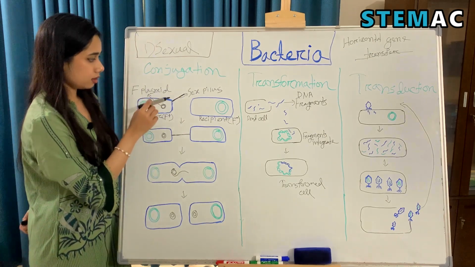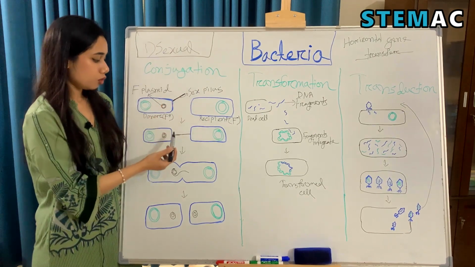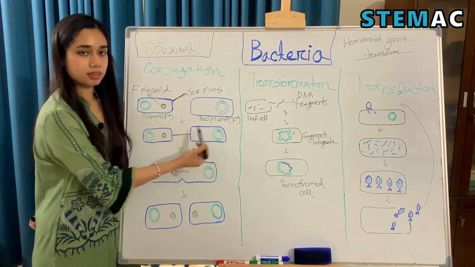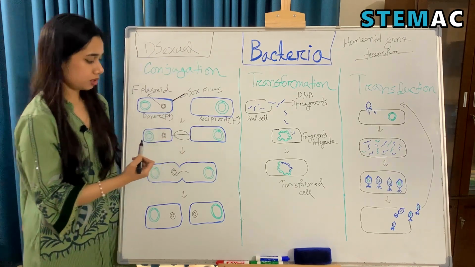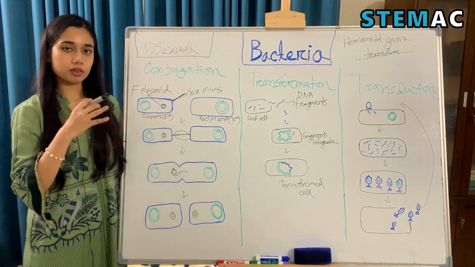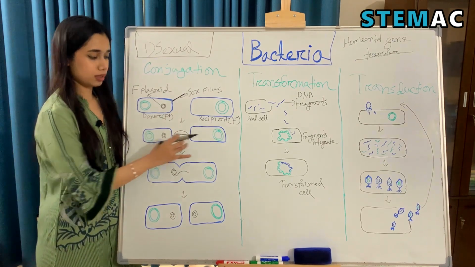Now after this, the donor cell will extend its sex pilus to attach to the recipient cell and form a conjugation bridge. So this is a conjugation bridge. Therefore, conjugation requires direct contact between the donor cell and the recipient cell.